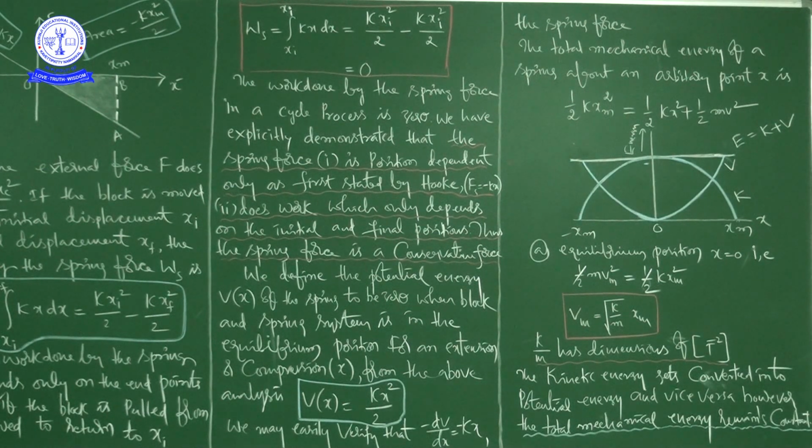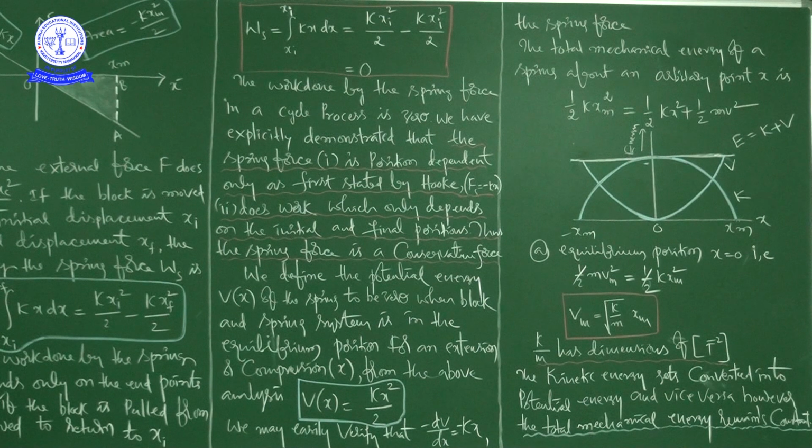So at equilibrium position it has maximum kinetic energy and minimum potential energy. At end points it has maximum potential energy and minimum kinetic energy. That's the formula, you know, PE is equal to half kx square, right? And kinetic energy is half mv square. V is the speed of the block.